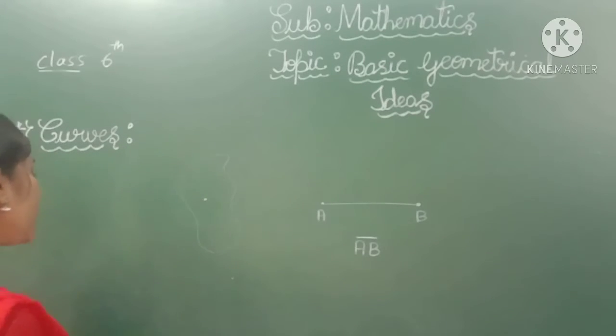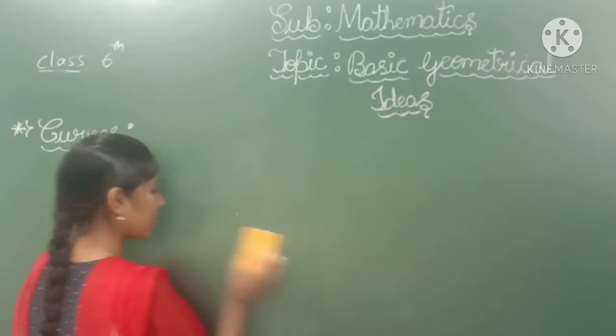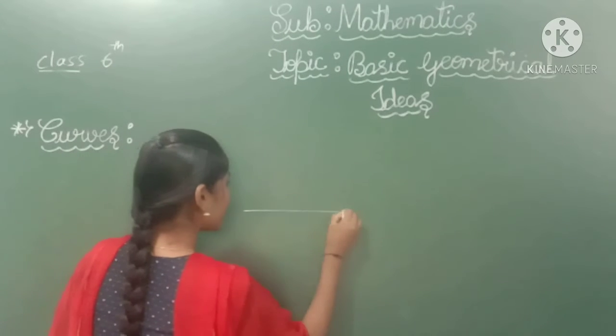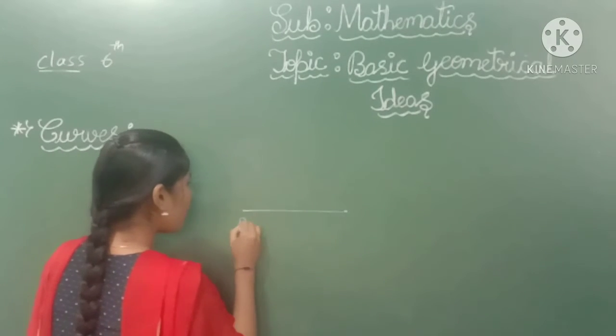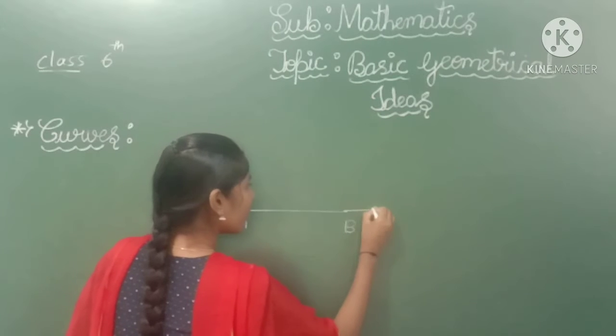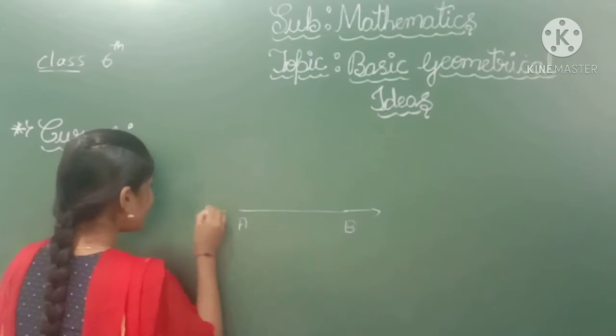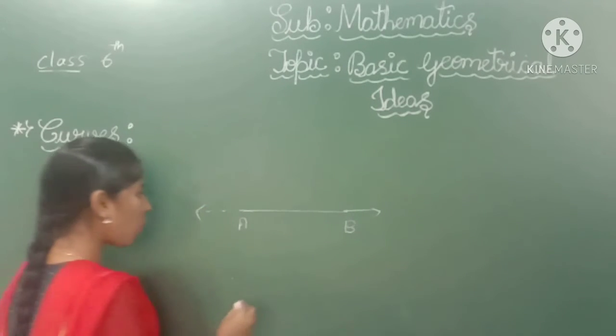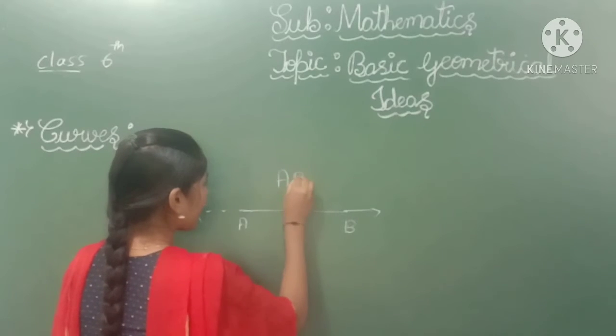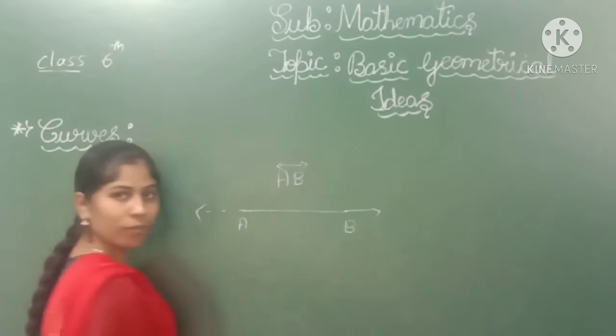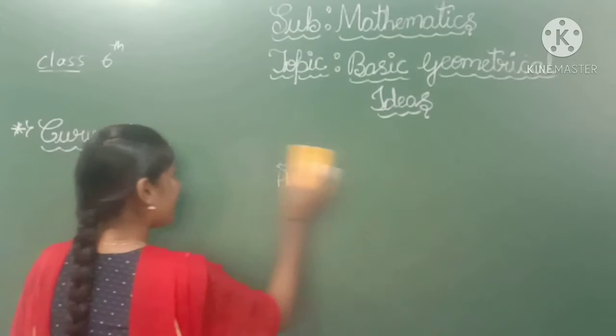The next one is the line. Line means if you extend those two points on both sides, this is called line AB. Okay, the next one is intersecting lines.